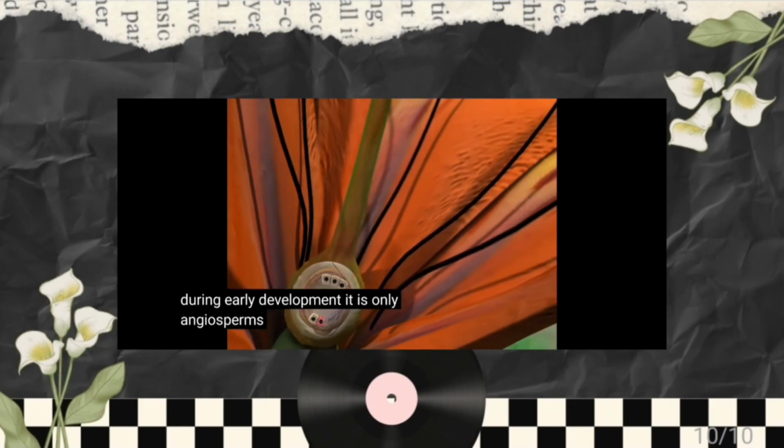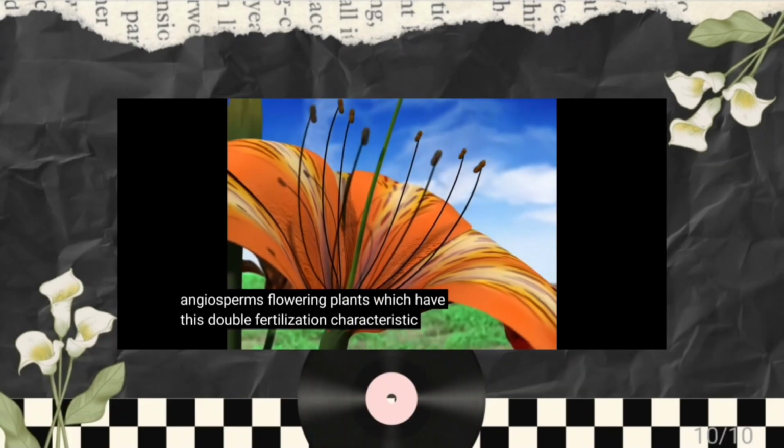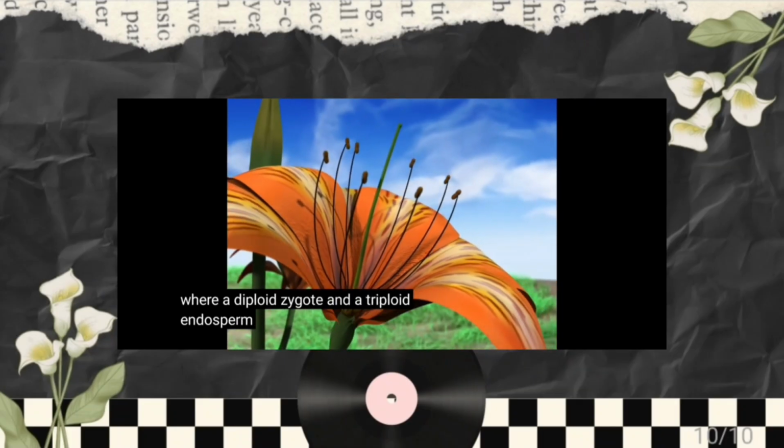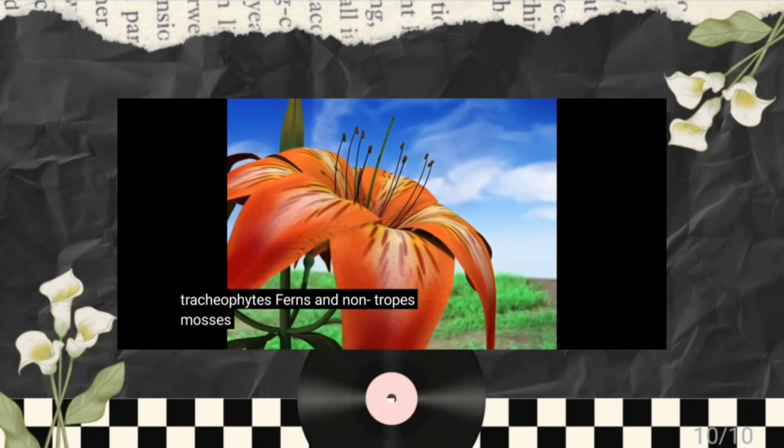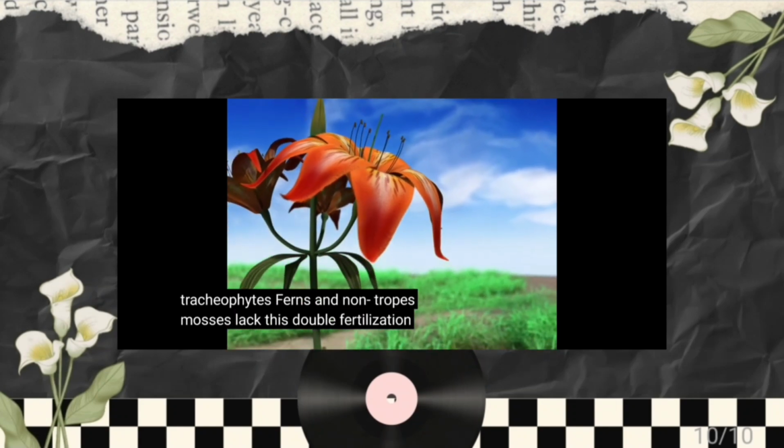It is only angiosperms, flowering plants, which have this double fertilization characteristic, where a diploid zygote and a triploid endosperm form. Gymnosperms, pines, tracheophytes, ferns, and non-tracheophytes, mosses, lack this double fertilization feature.